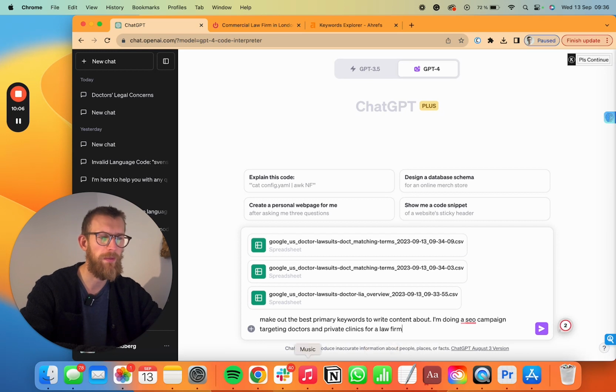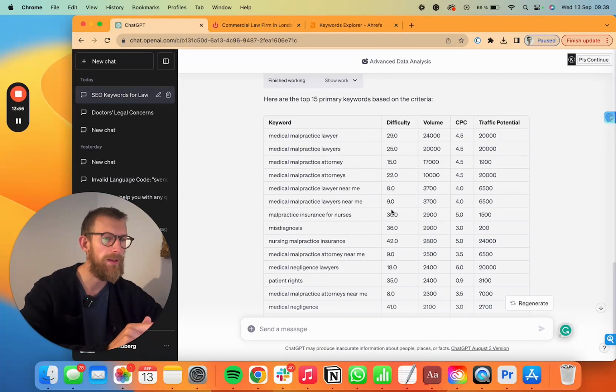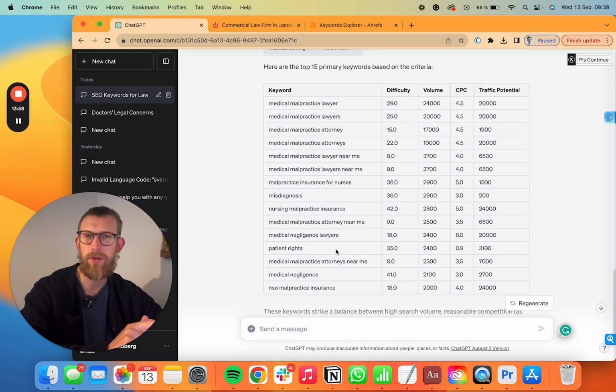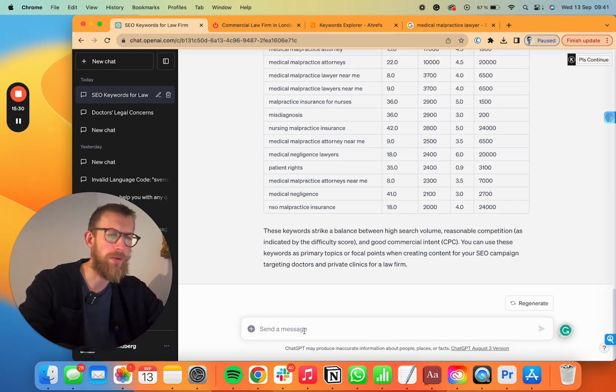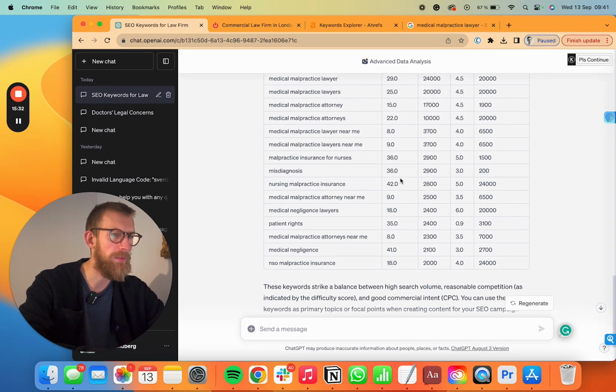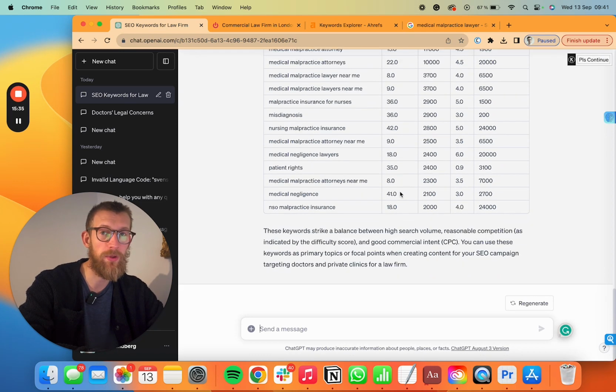I've uploaded all of the initial target keywords, and I will say: pick out the best primary keywords to write content about. I'm doing an SEO campaign targeting doctors and private clinics for law firms. We've now landed on 15 primary keywords for this article. After this, we're going to write a table of contents and a clickable SEO title.